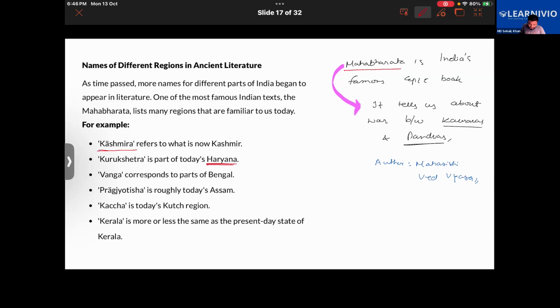Today you know about Haryana, but in this it is called Kurukshetra. Different parts of Bengal were called Vanga. Assam, which you know today, is called Prag Jyotisha. Kerala was also called Kerala only. And Kutcha is today's Kutch region.